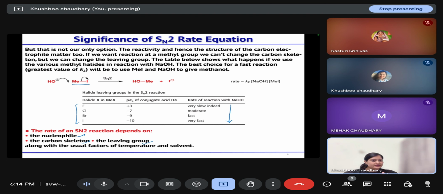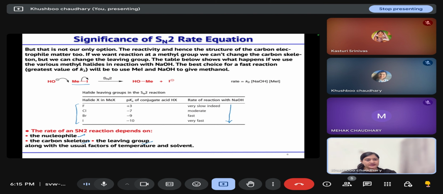Okay, is this clear? Any doubt about the kinetics of SN2 reaction? Am I audible? I hope this is clear.